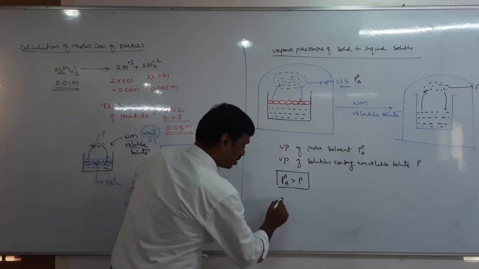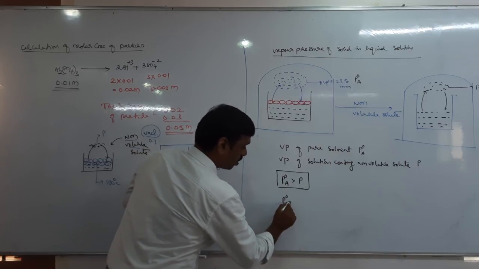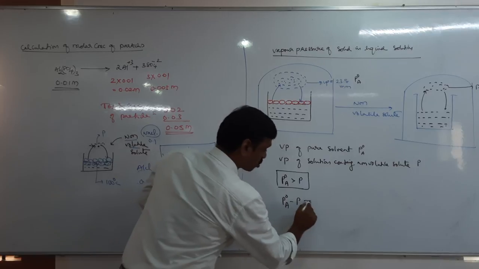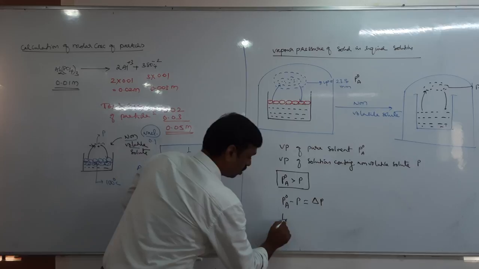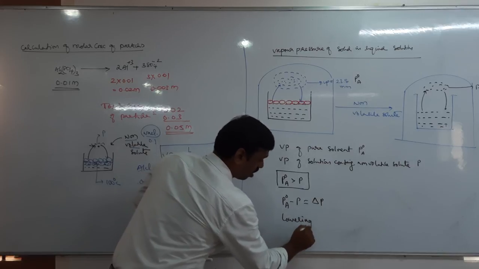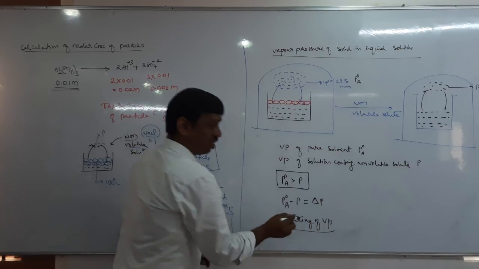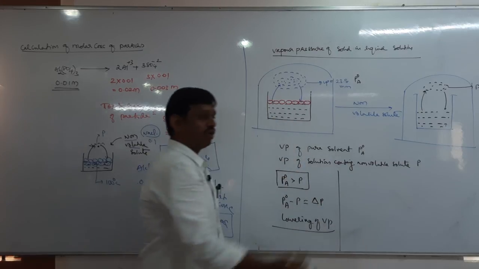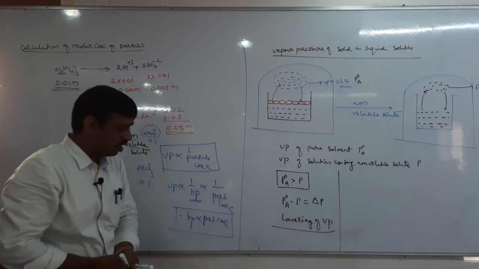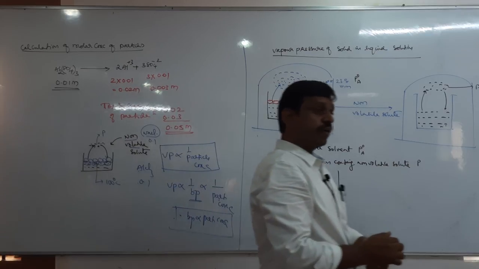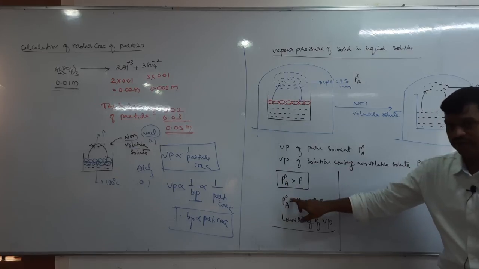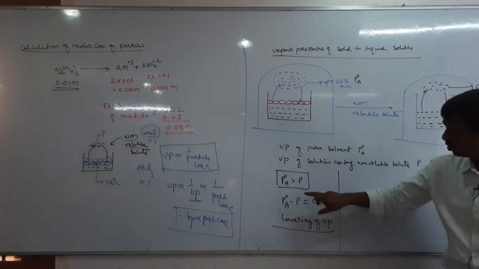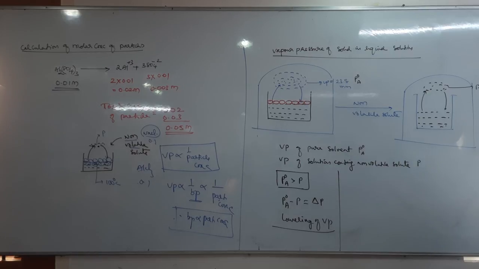Now I want the difference between the pure solvent and the solution, which is called delta P. What is delta P called? It is a change, of course, the lowering of vapor pressure. Then define the lowering of vapor pressure. The difference between the vapor pressure of pure solvent and the vapor pressure of solution containing non-volatile solute is called lowering of vapor pressure.